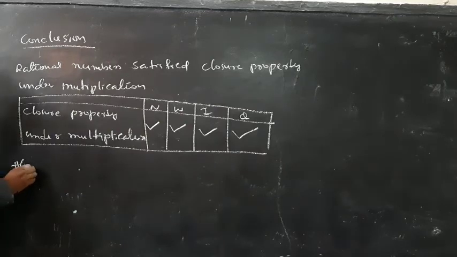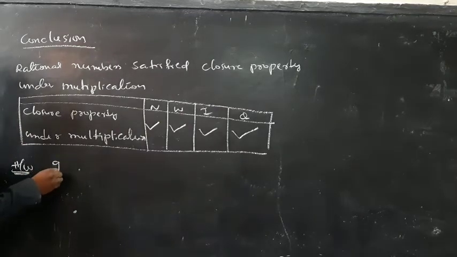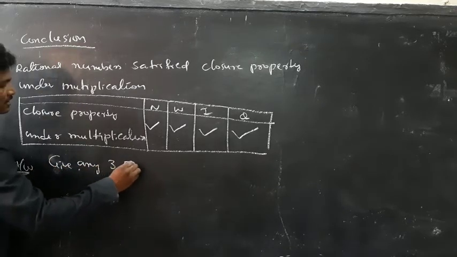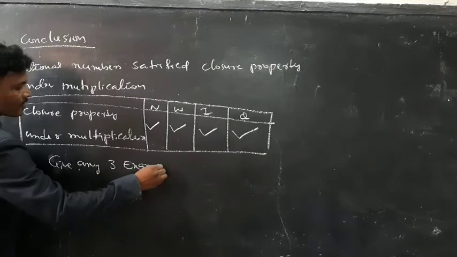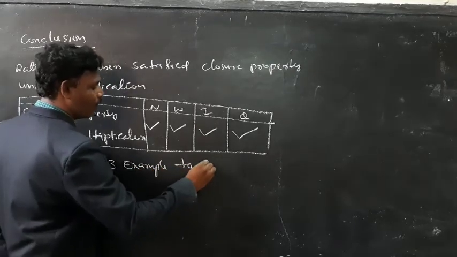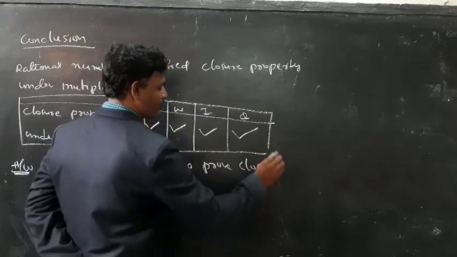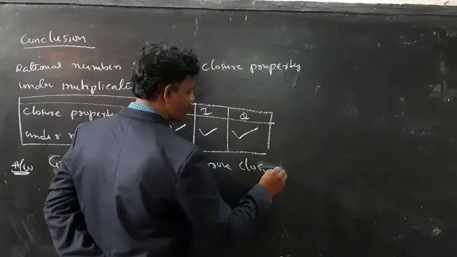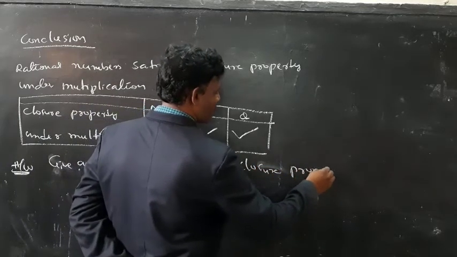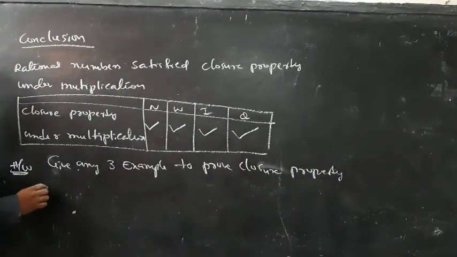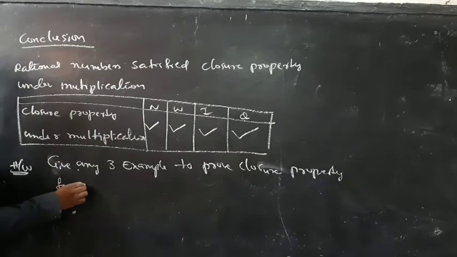Homework. Give any three examples to prove closure property for the following numbers.